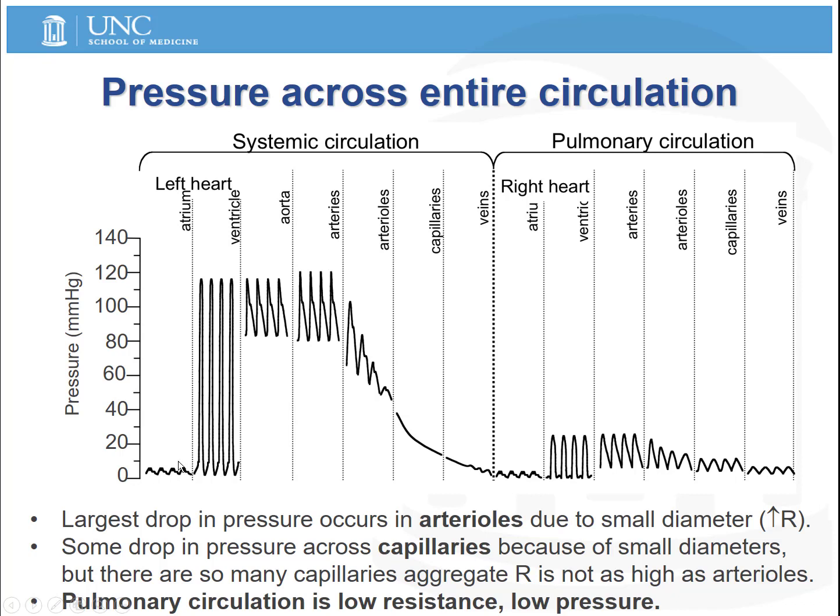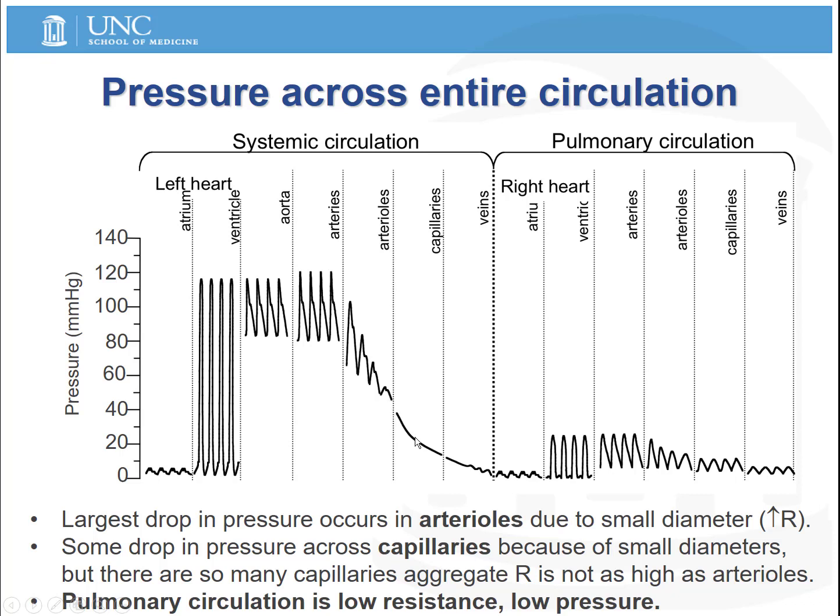In the atrium, the pressure is always very low, but as the ventricle contracts, there's this steep rise in pressure. And the aorta and arteries, both large and small, transport blood with a relatively low resistance to flow, and they deliver blood at pretty high pressures from the heart to the arterioles. And then in the arterioles, there's this marked drop in pressure, and that's due to that high resistance of the systemic arterioles. And remember that this resistance is also variable and can be regulated.